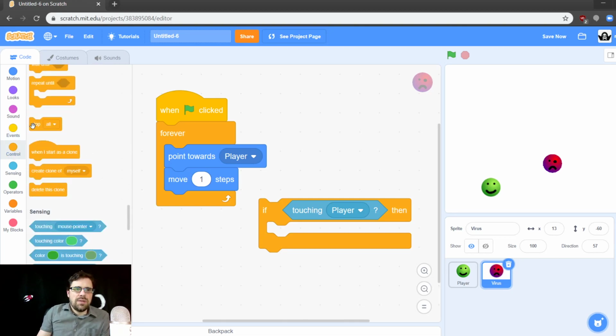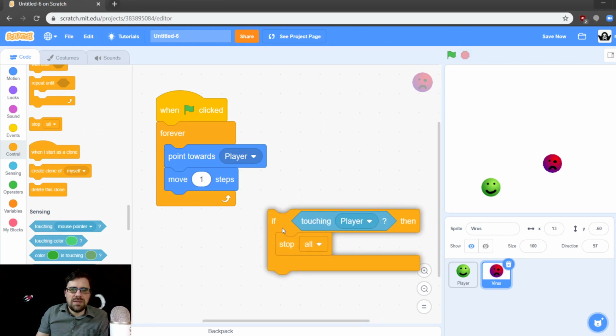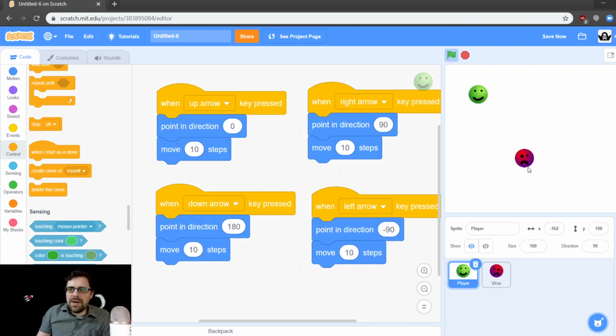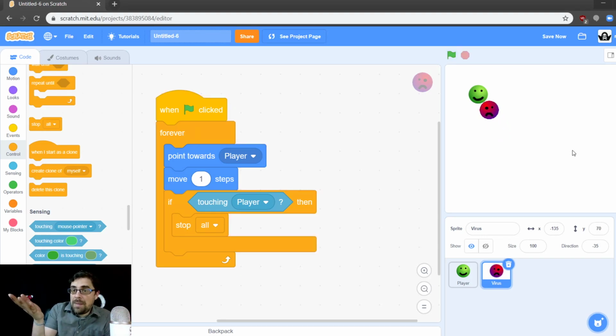Here it is. Stop all. This block is like pressing the red stop button up here. Everything just stops. So this will be like our game over. And we can take this block and put it right underneath here inside the forever loop. Now, when the virus comes and touches the player, it stopped. Okay, it's a little game over.